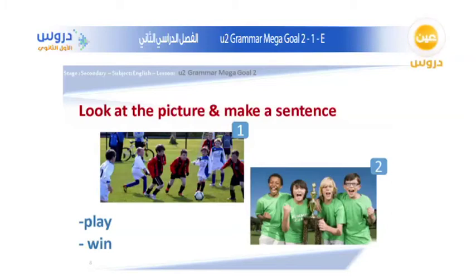So we can write here: if we played well, we would win. If you notice, in the first part we use the verb played, and in the second we use would, followed by a verb in the present tense.